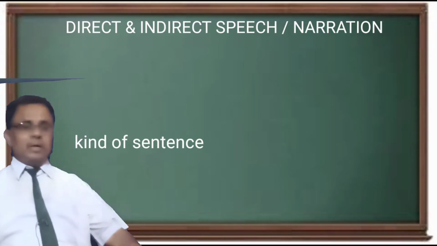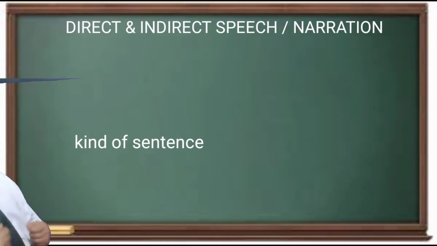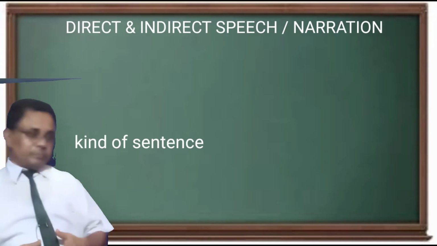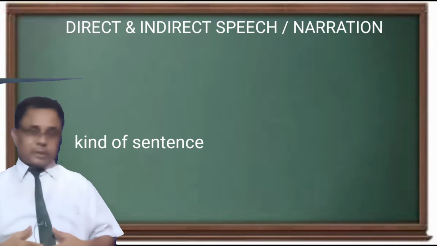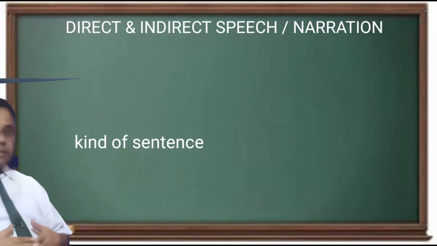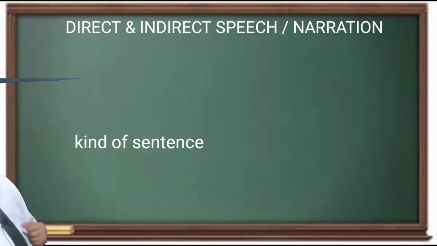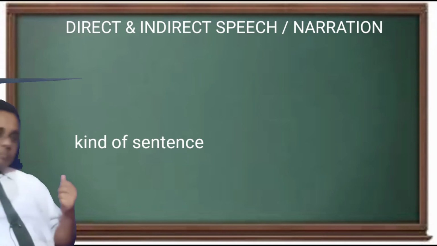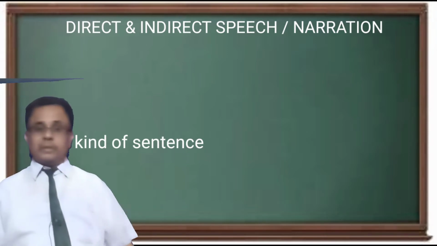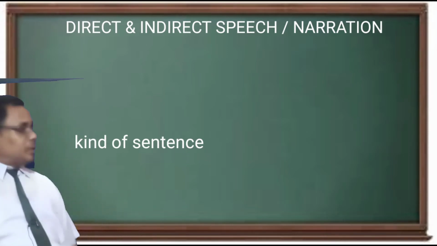All these are the devices or instruments, the components, which are required to change direct and indirect speech.